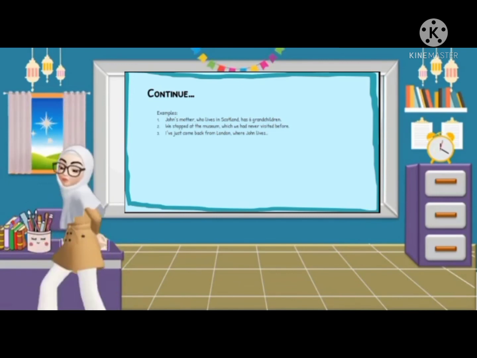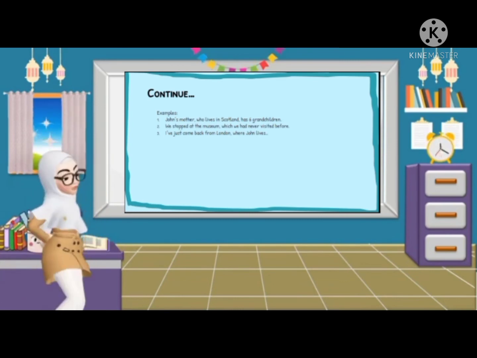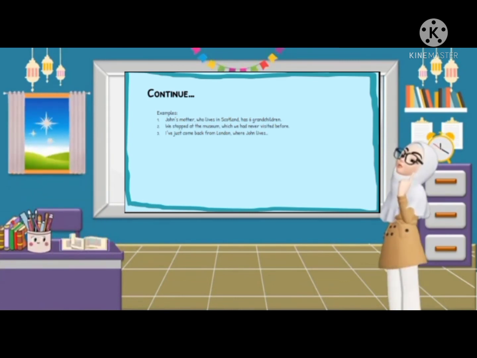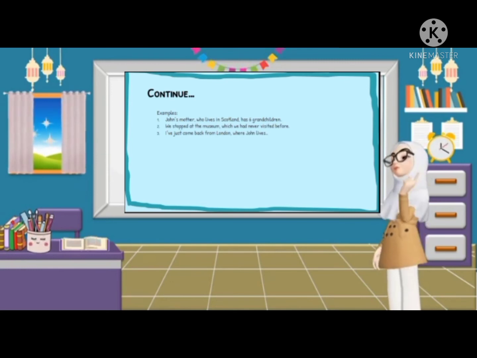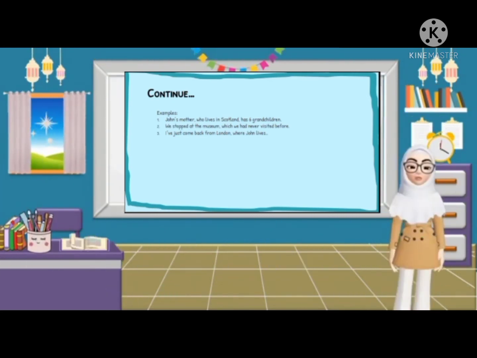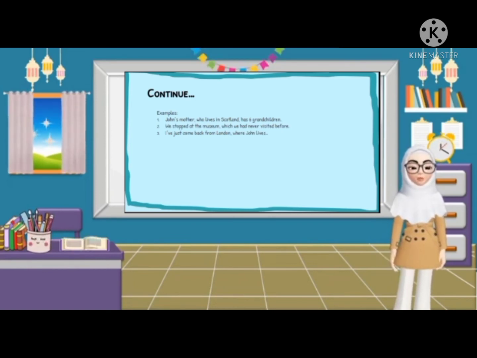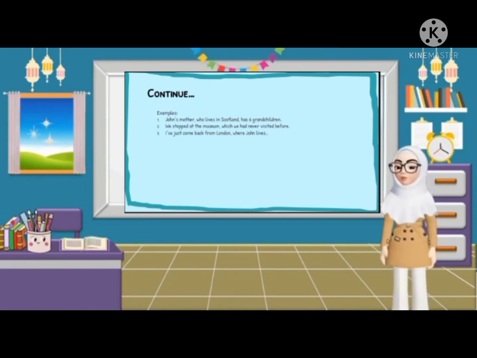And here I have some examples of non-defining relative clauses. First: John's mother, who lives in Scotland, has 6 grandchildren. Here it is: who lives in Scotland. It is a non-defining clause. This clause is not important in the sentence. If I remove who lives in Scotland, the sentence will not be different in meaning.